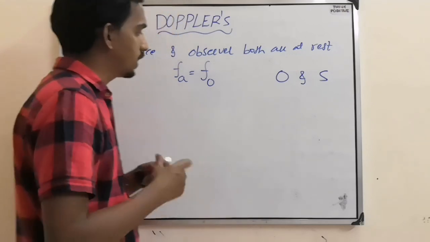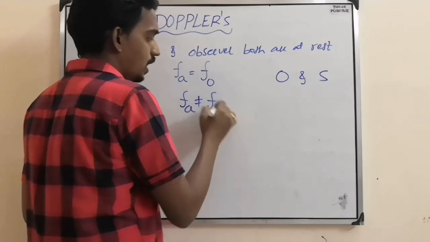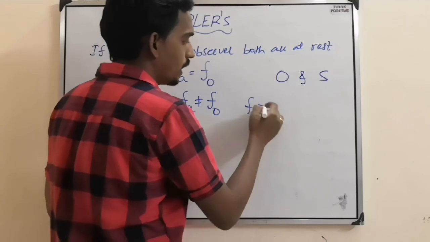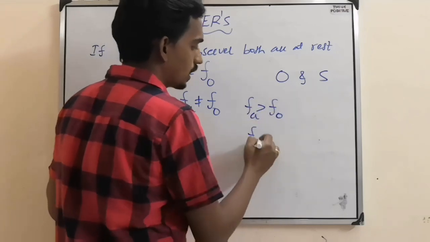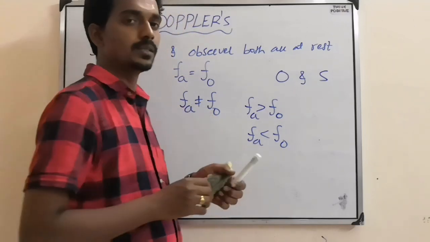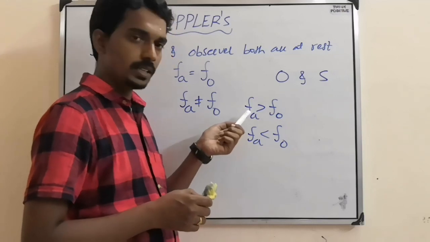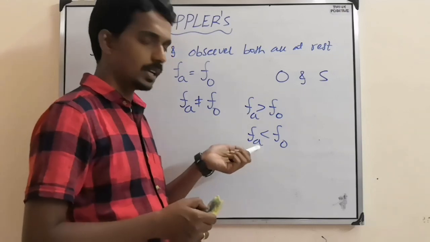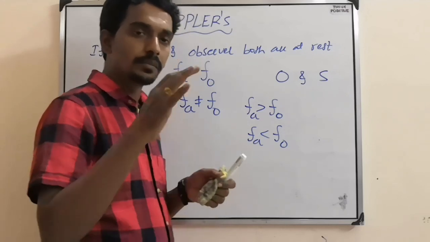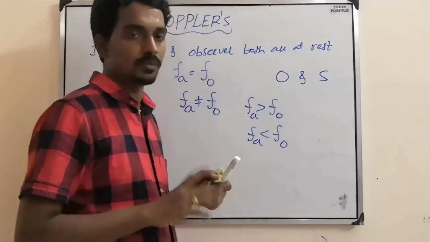Then FA becomes unequal to F0, such that either FA is greater than F0 or FA is less than F0. So two possibilities will be there. The frequency may increase or decrease. Not the original frequency, but the frequency of the sound received by the observer.